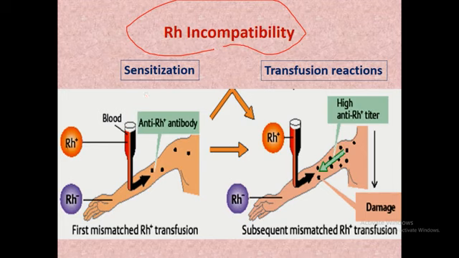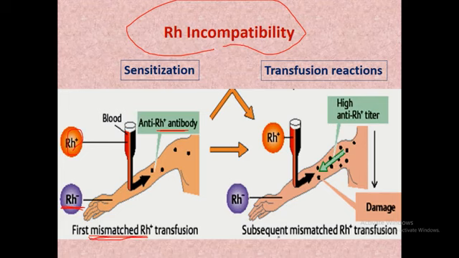So that is the RH positive blood. Whenever we are going to infuse it to an RH negative person, first of all remember that both the RH positive as well as the RH negative persons have no antibodies against these RH antigens. But whenever this RH positive blood enters the RH negative person, these RH positive antigens stimulate the immune system against that specific antigen of the RH system. And in these cases, anti-RH antibodies are generated inside this RH negative person. This is for the first mismatched RH positive transfusion.